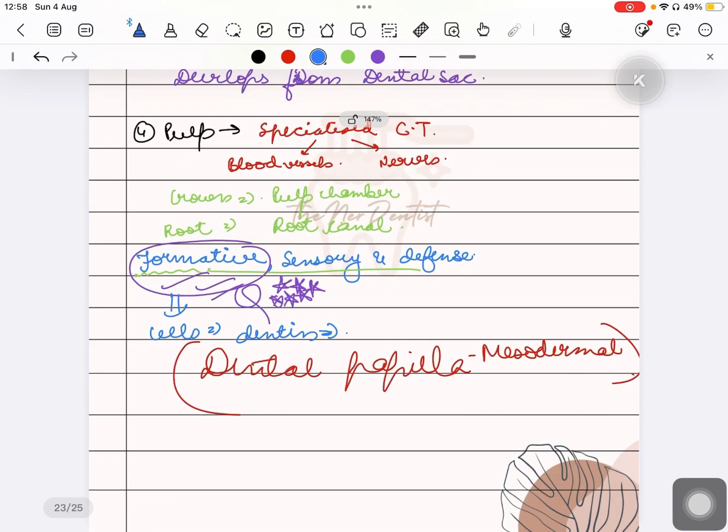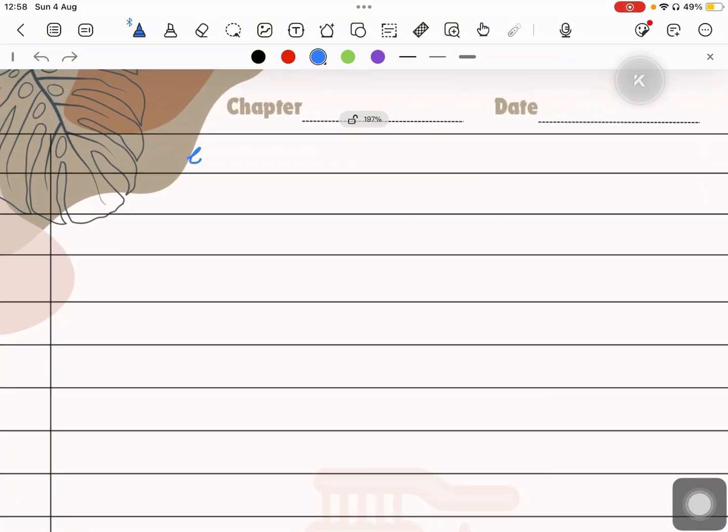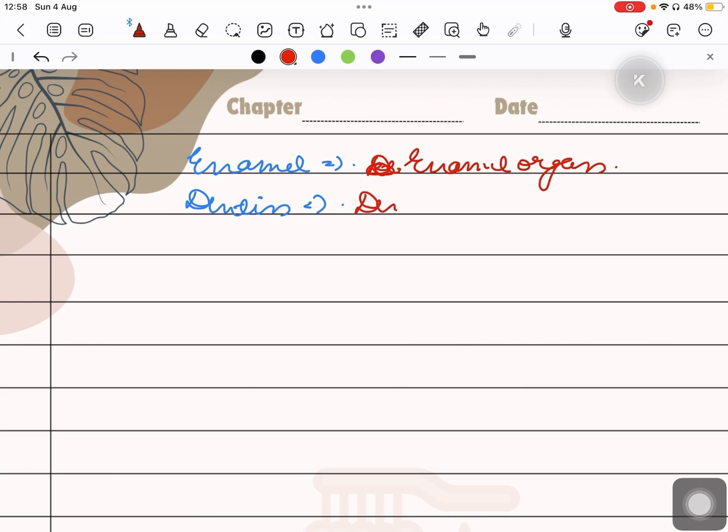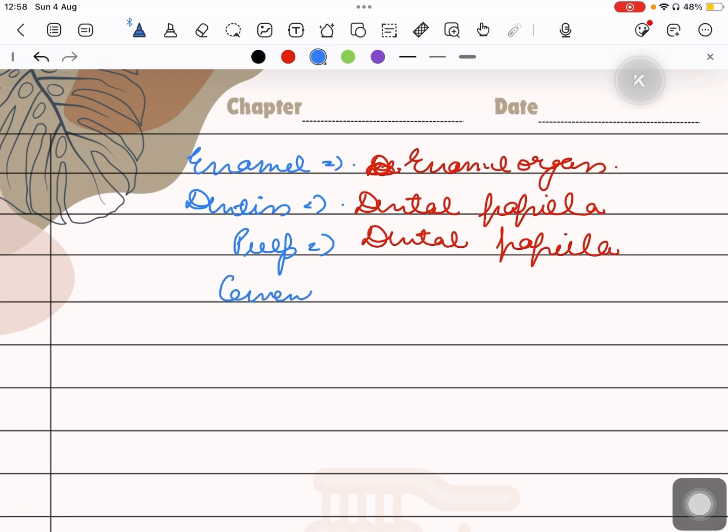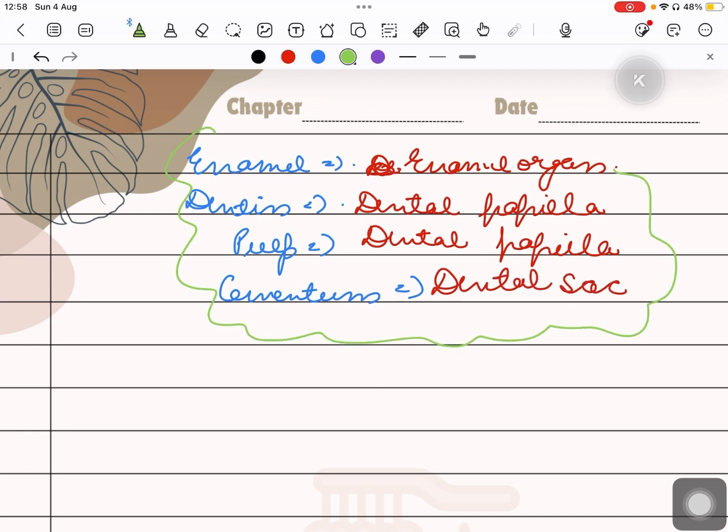We can make a small flow chart. Enamel is made from the enamel organ. Dentine is made from the dental papilla. Pulp is also from the dental papilla. And cementum is from the dental sac. These are important viva questions.